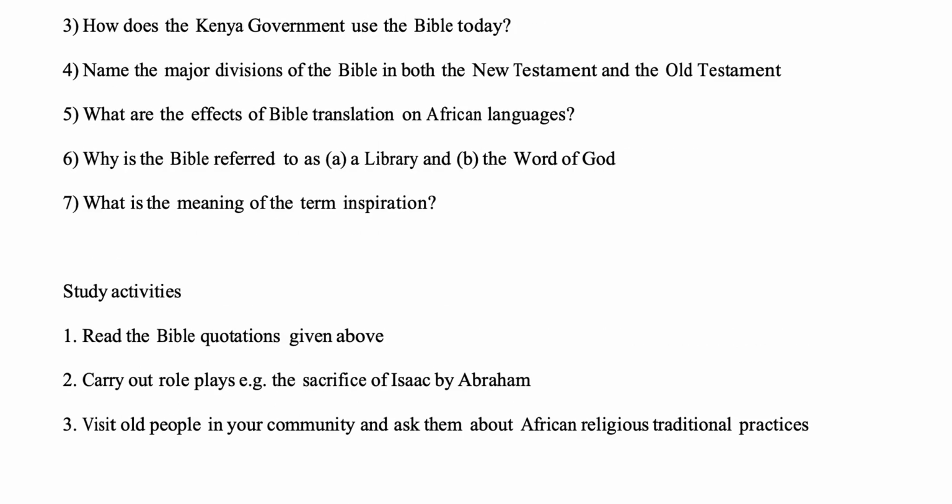Study activities. 1. Read the Bible quotations given above. 2. Carry out role plays, for example, the sacrifice of Isaac by Abraham. 3. Visit old people in your community and ask them about African religious traditional practices.